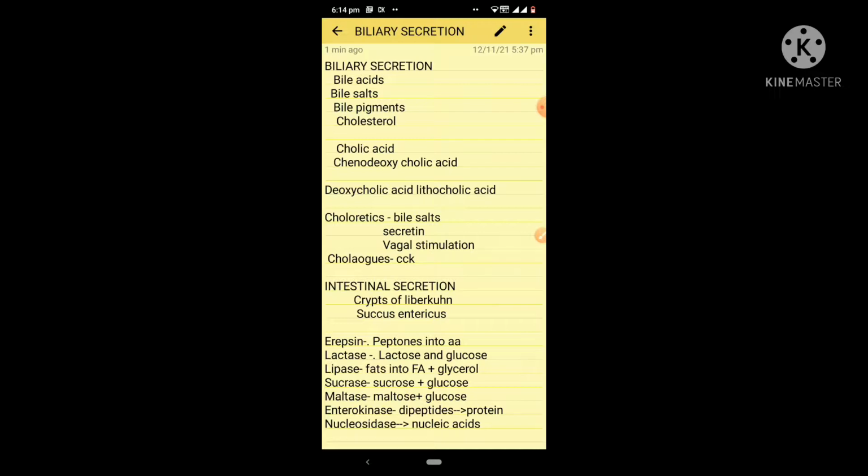Now, how is this bile secretion regulated? The bile secretion is regulated by choleretics and cholagogues. What are these choleretics? Choleretics are those which increase bile secretion, and they are bile salts, secretin, and vagal stimulation. While what are those cholagogues? Cholagogues are those which cause the contraction of the gallbladder and cause release of the bile. And the example of cholagogue is cholecystokinin.